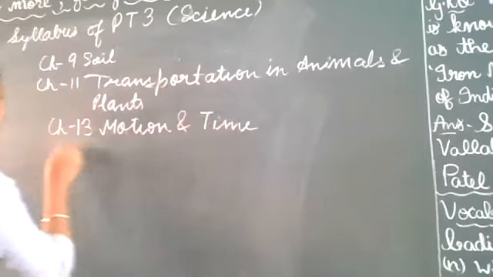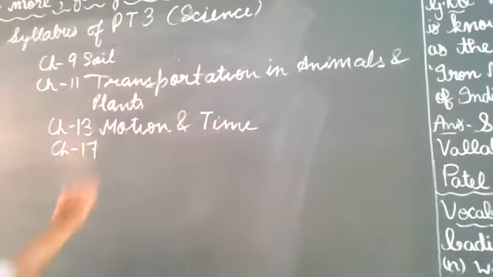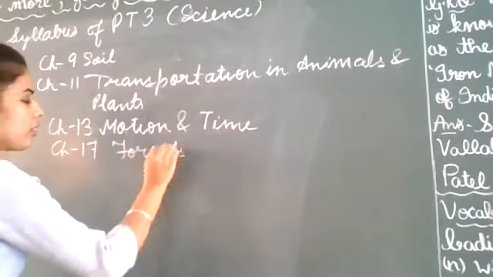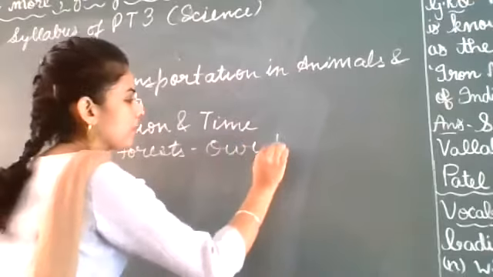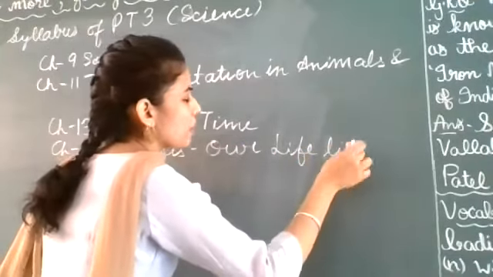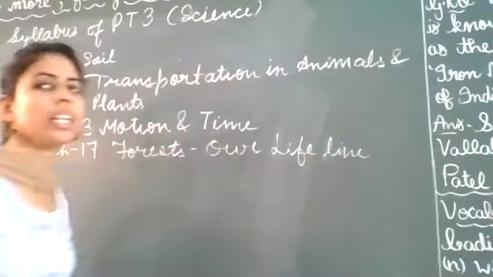Next chapter number 17, forests are lifeline. Only these 4 chapters are there in PT3.